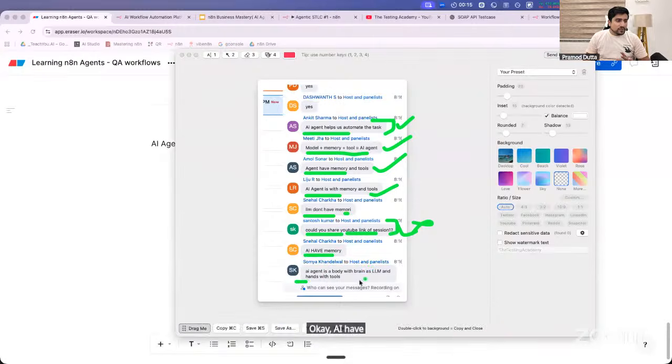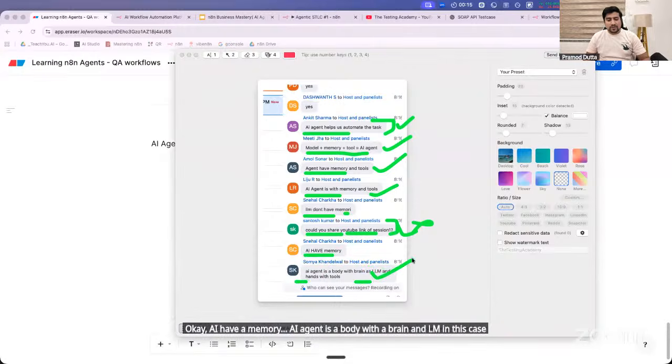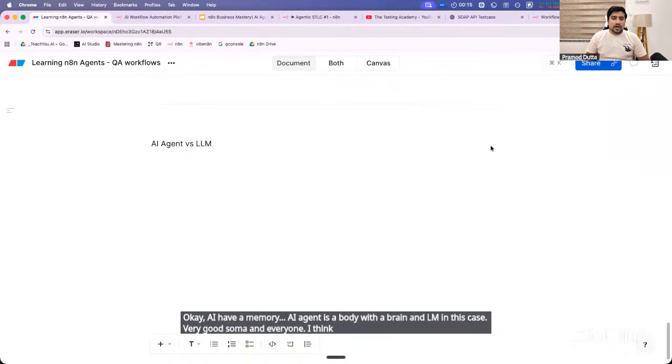An AI agent is a body with a brain, and the LLM is the brain in this case. Very good, Soumya and everyone. I think most of you are already aware of what we are discussing. So please remember, first of all, you need to understand what is a